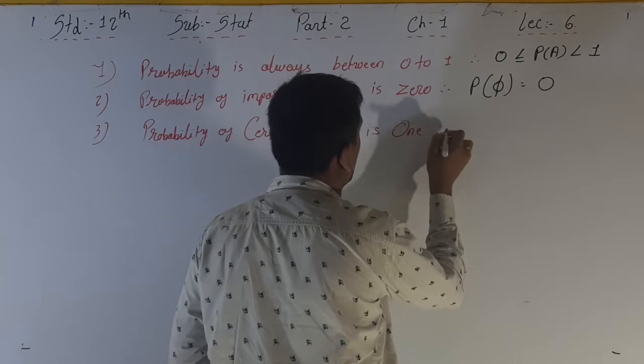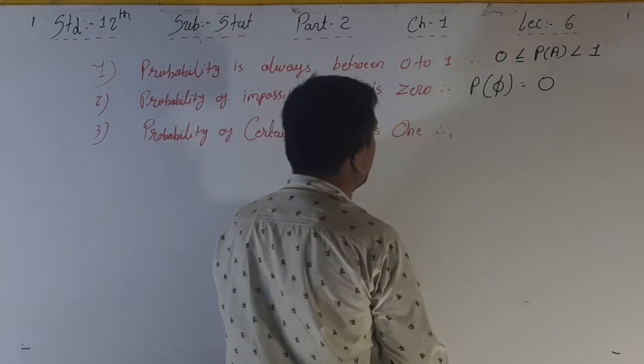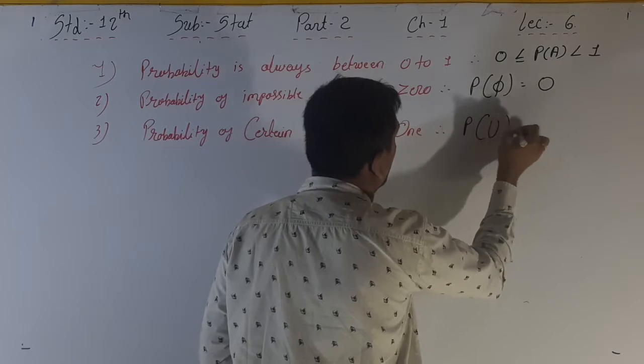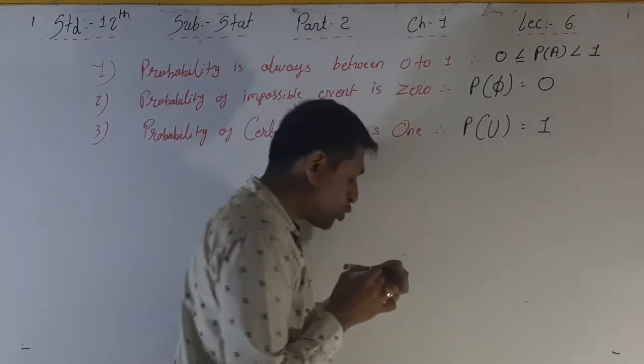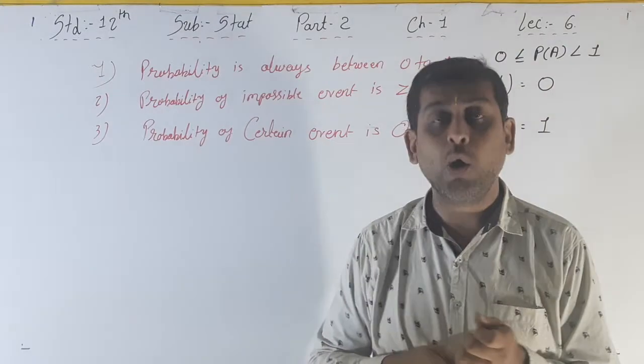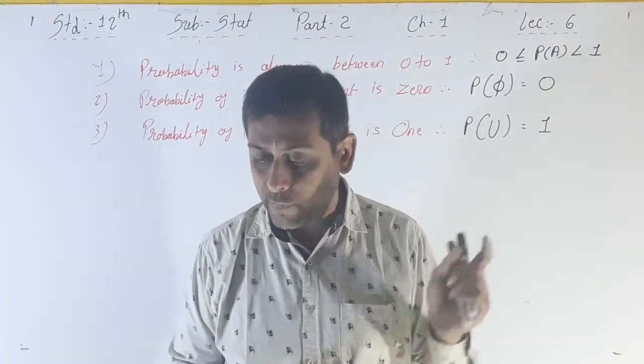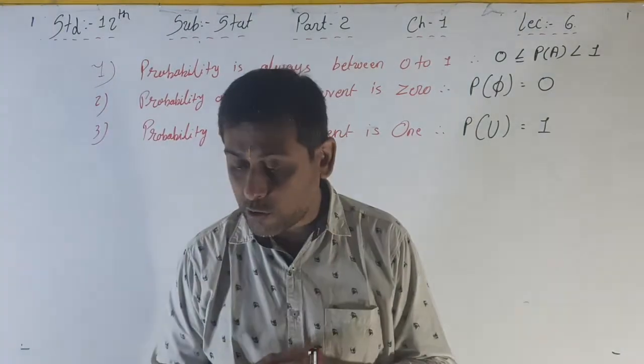We are denoting U as a certain event, that's why P of U is always 1. That is total probability. Always the total probability is 1. Right?